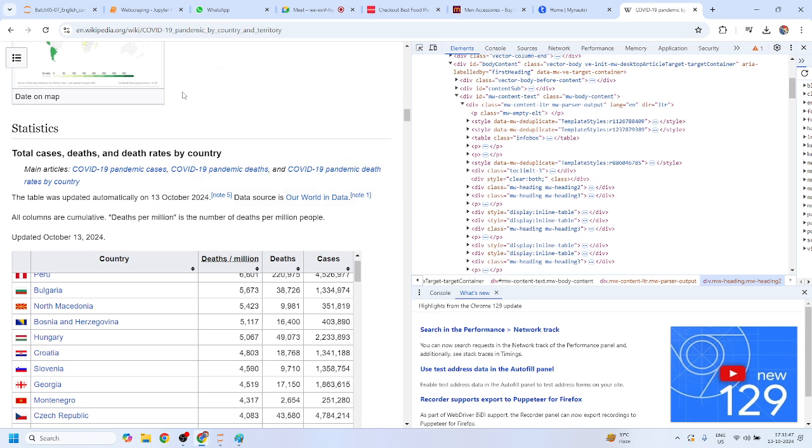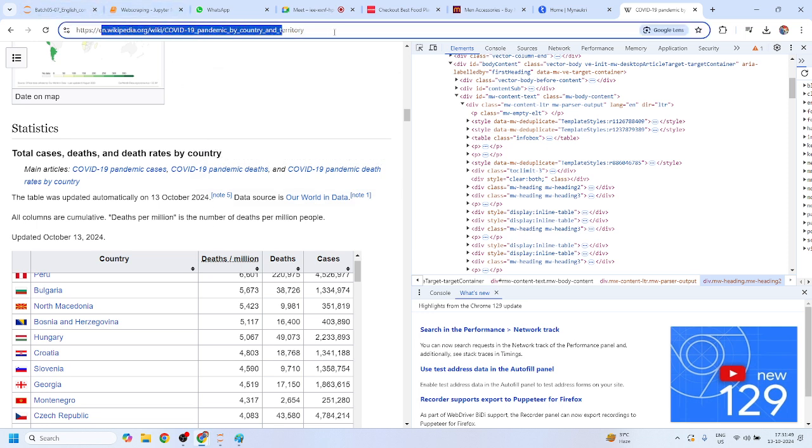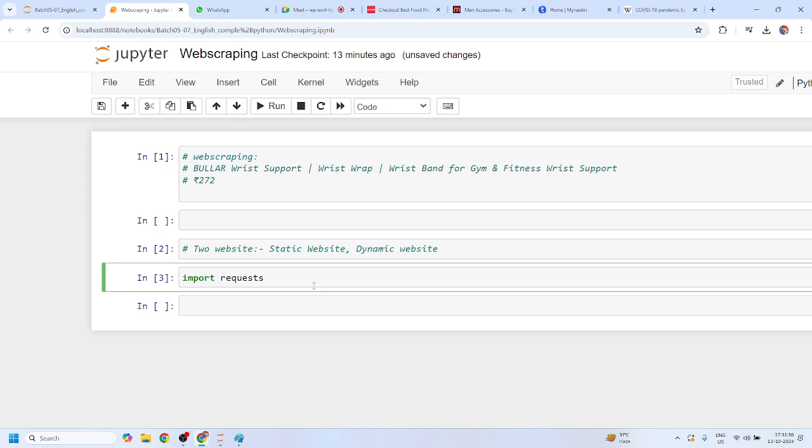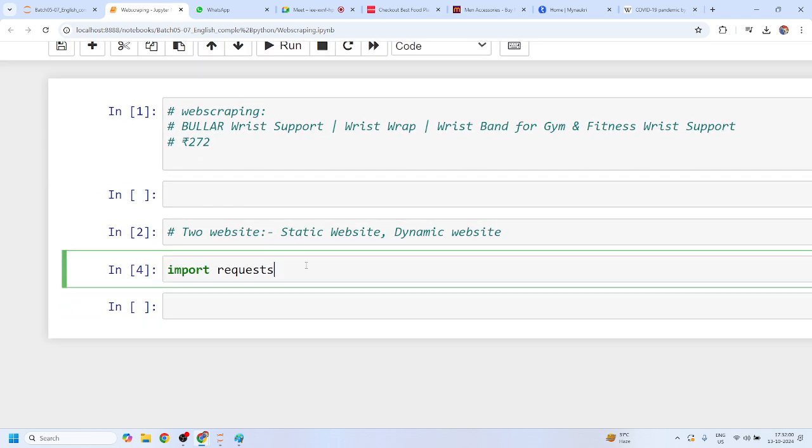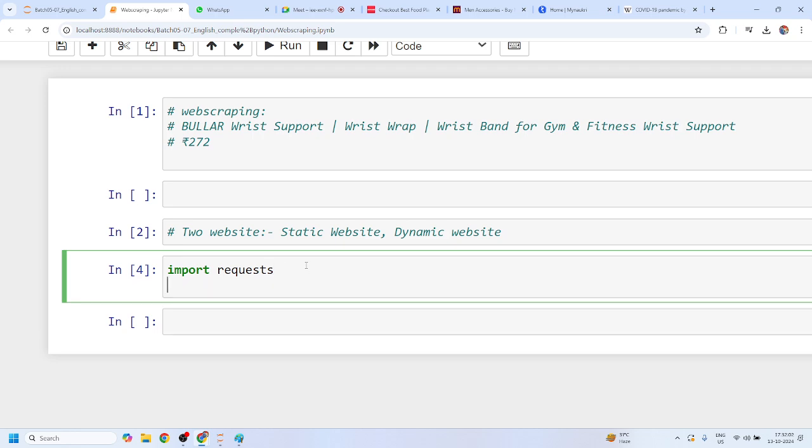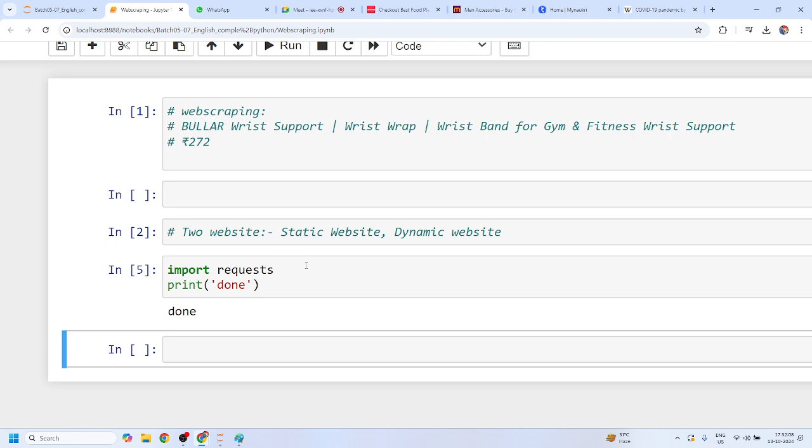Okay, so first of all, you have to give the URL if you want to scrape any website. So this is the basic URL that I want to scrape, and for that you have to import the requests module. You can simply use pip install to install this requests module, and if it is installed successfully, you can print a done statement.